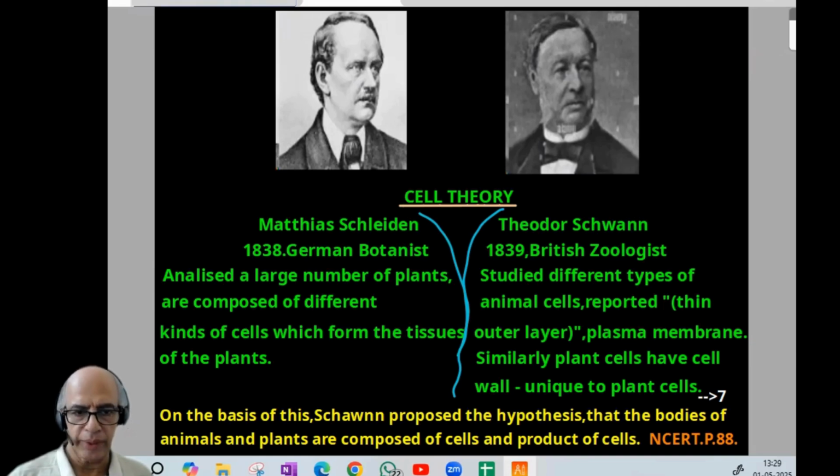Then their combined one. On the basis of this, Schwann proposed the hypothesis that the bodies of animals and plants are composed of cells and products of cells. That is what NCERT page number 88 gives. I think the page is clear. So everything is clear in such a manner I put there. So it will be easy for you. Even those who are watching it for the first time, it will be clear. Now we can proceed to the next page.